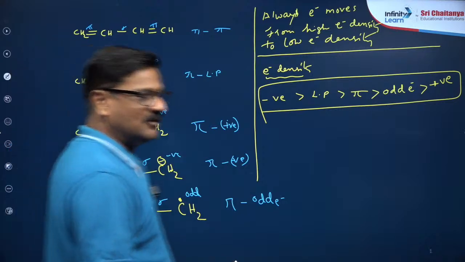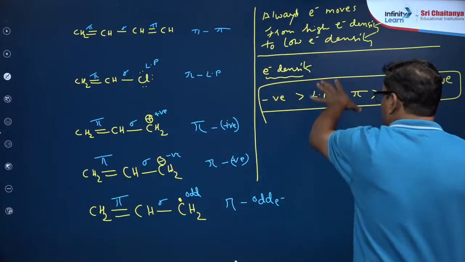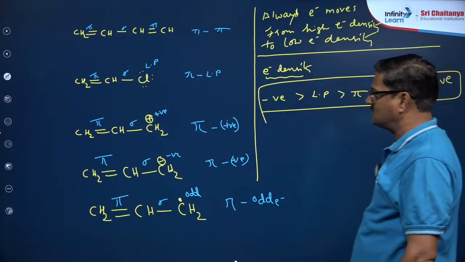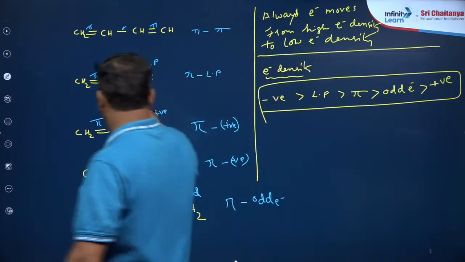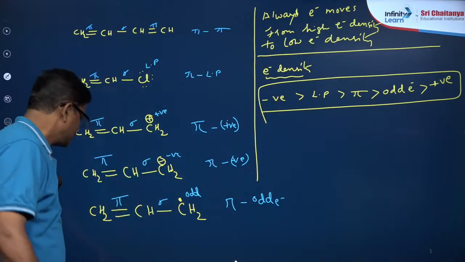Come on. Now in this case, how to apply this? Let me take 2 examples.